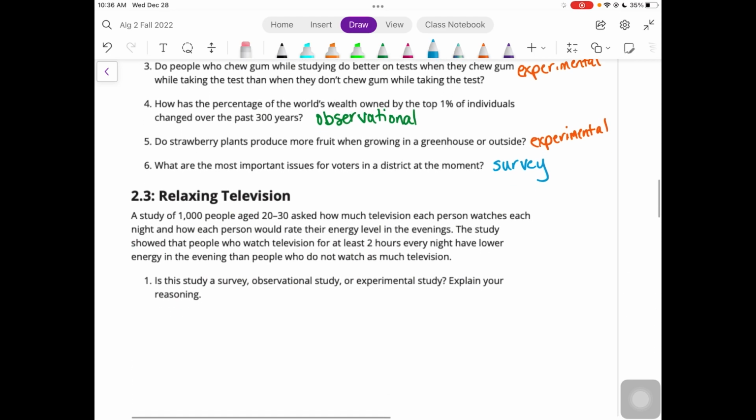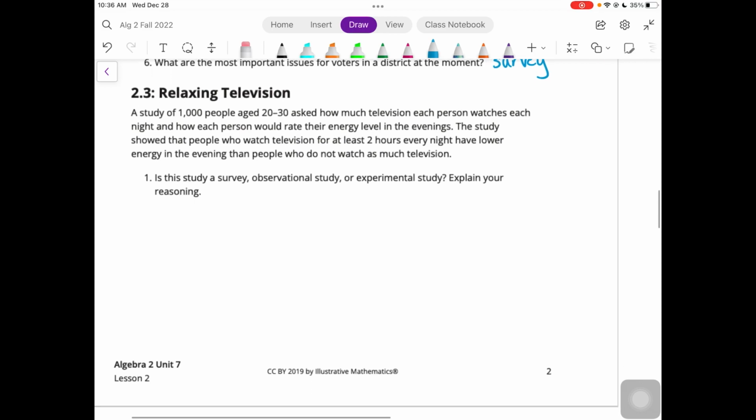All right. And then the last part, 2.3, relaxing television. So a study of 1,000 people aged 20 to 30 asked how much television each person watches each night and how each person would rate their energy level in the evenings. The study showed that the people who watch TV or television for at least 2 hours every night have lower energy in the evening than people who do not watch as much television. Is this study a survey, observational study, or experimental study? Explain your reasoning.